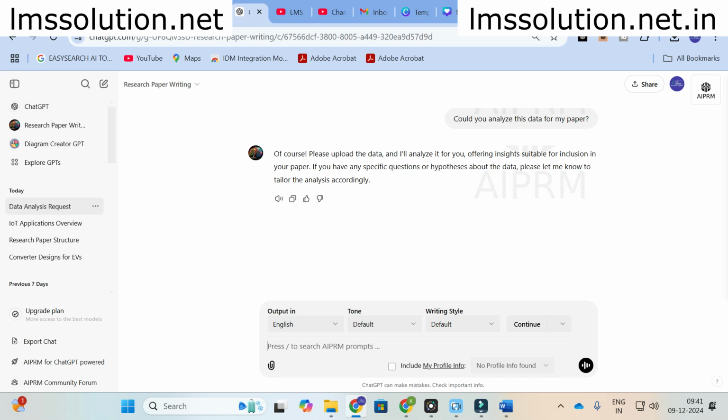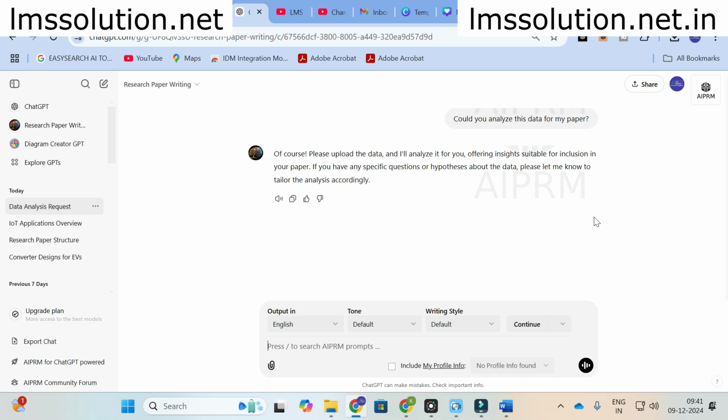If you have any specific questions or hypothesis about this data, please let me know to tailor the analysis accordingly. For example, if you want to add some details in your paper, you can get suggestions from this particular prompt. You can give your paper title and abstract, and then give the content you want to add. It will analyze that particular content and give some suggestions on what parts of the content have to be included in this particular paper. Thereby you can get a clearer idea.